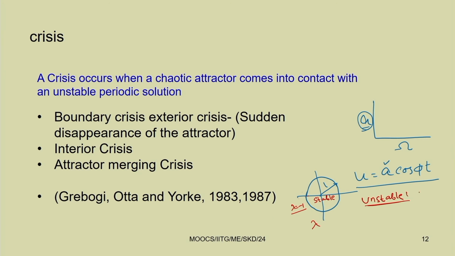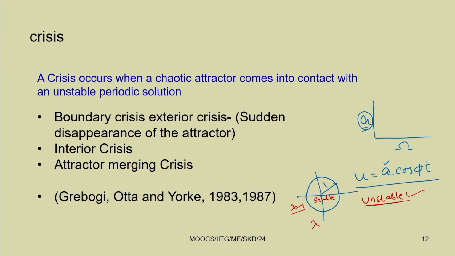If we have a chaotic response and an unstable periodic response, and the attractor passes through or touches this unstable periodic response, then suddenly it may disappear or it may explode.